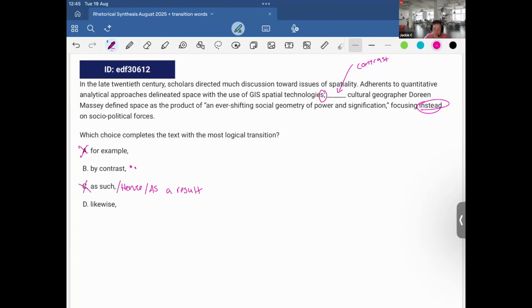So I don't really like that one. And D, likewise, again, this one I don't think works because this would be if, like similarly, we're introducing a similar or parallel idea, but that's not what's happening. The approach isn't similar, it's different, it's a contrast, and therefore should be B.